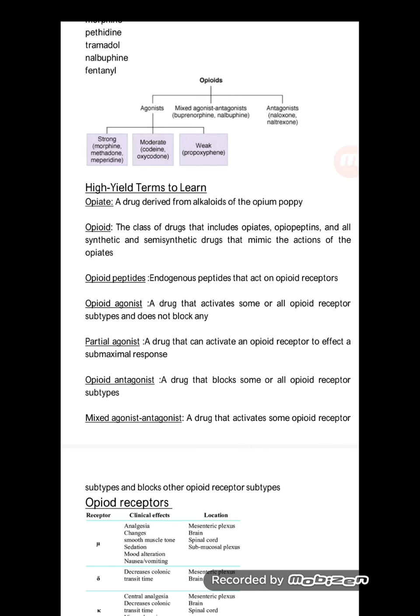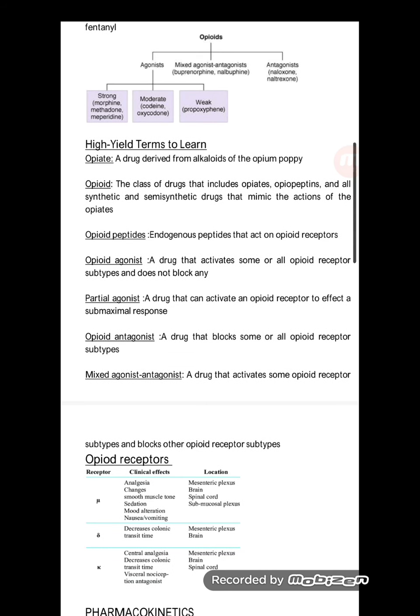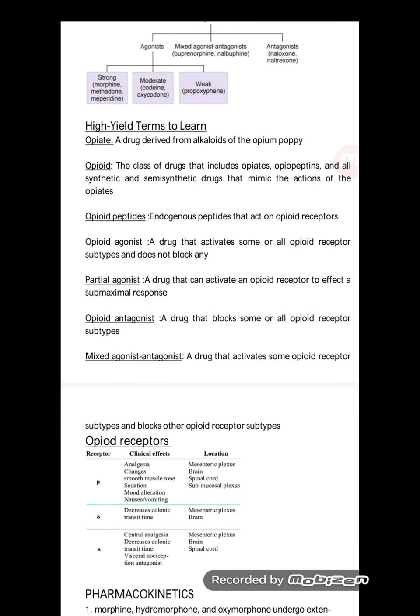Opioid agonist, the drugs that activate some or all the opioid receptor subtypes and do not block any. Partial agonist, the drugs that can activate an opioid receptor to effect a submaximal response. For example, if the opioid agonist activates 100% of the receptor, then the partial agonist will activate less than 100%.